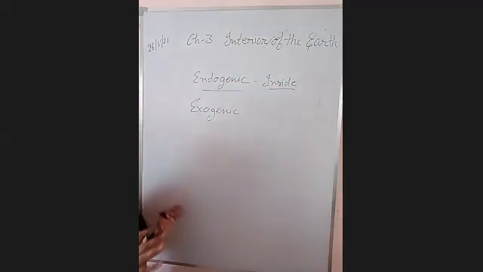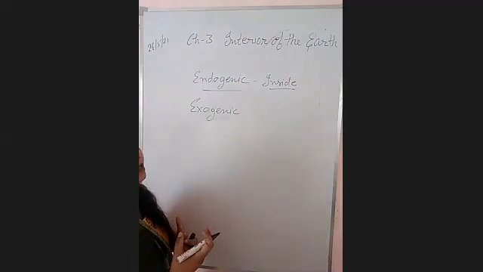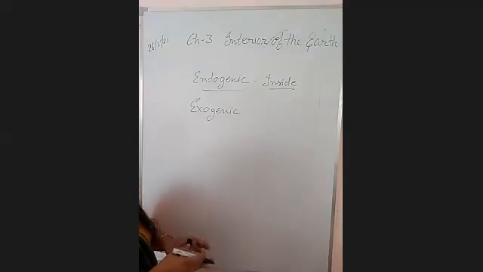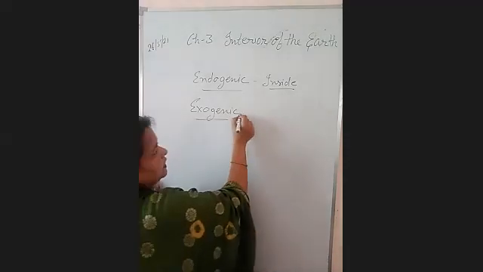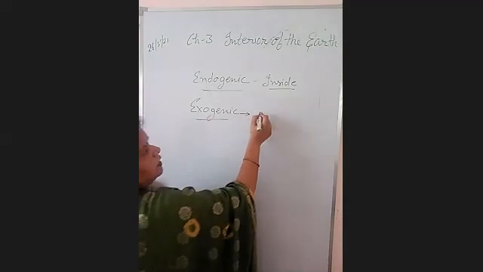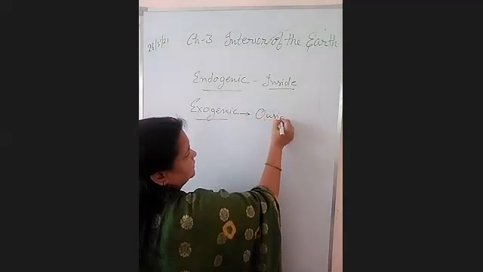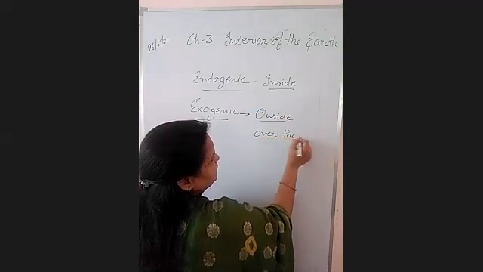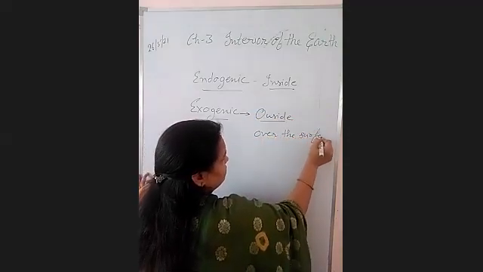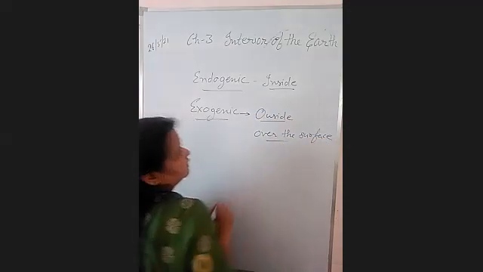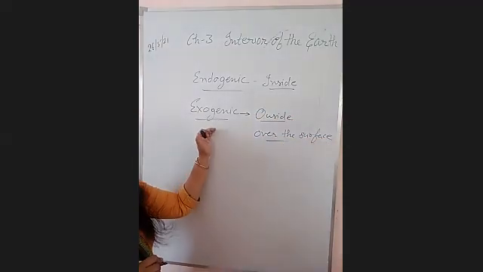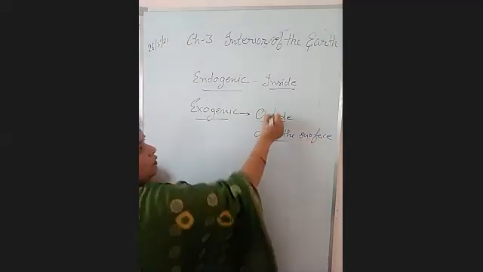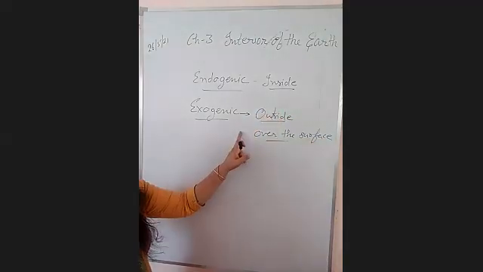So these forces work inside the earth and bring changes over the surface and inside the surface also. Exogenic forces are those forces which work outside the earth, right? Means over the surface of the earth. So these are the forces which work outside, over the surface, right?